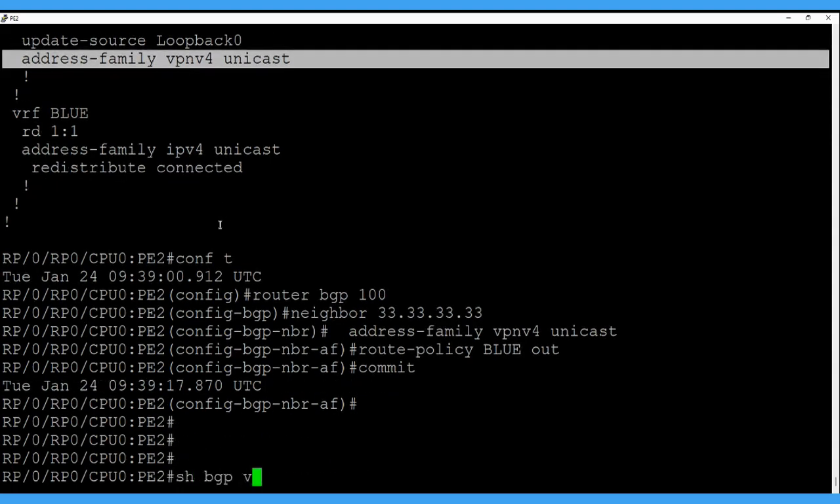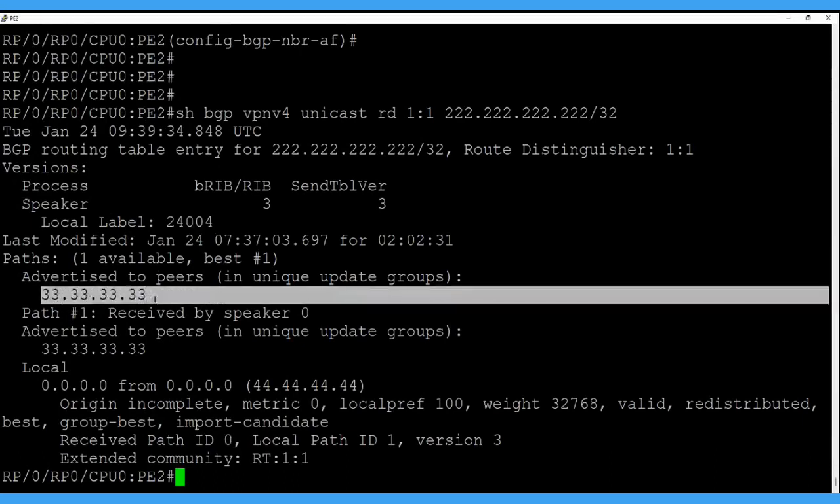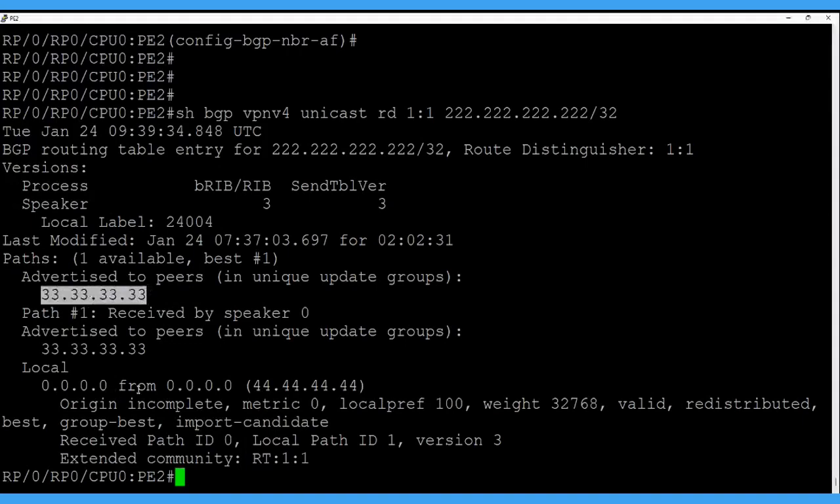So BGP VPNv4 unicast, 1:1 for this 222. So this is the local route. This is a local label, the local VPN label. This is the PE attaching this route. Origin local is for origin local routes. And here we have the extended community.